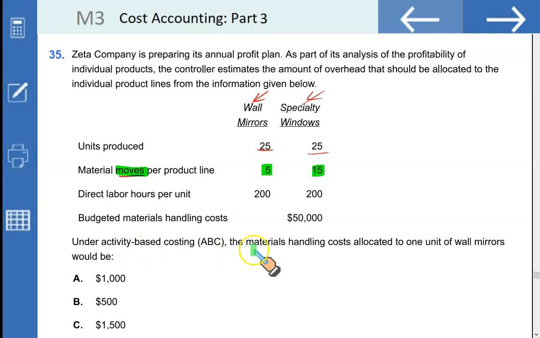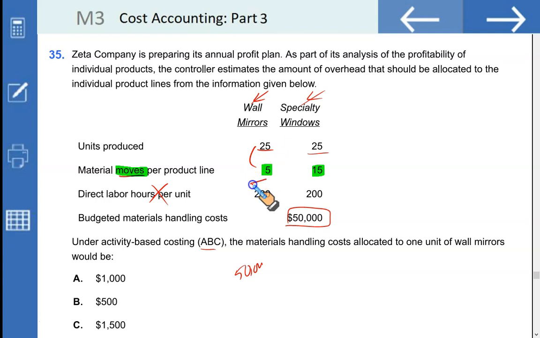Under activity based costing, the materials handling cost allocated to 1 unit of wall mirror would be? Now, if you want to use ABC, in that case, this cost pool of material handling should not be driven by labor hours, rather it should be driven by the number of material moves. How many moves do we expect?